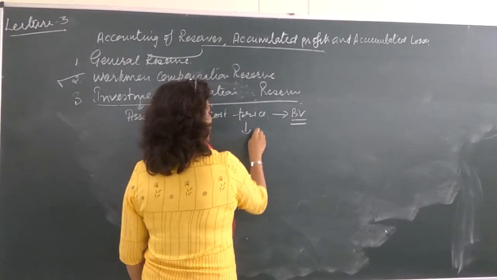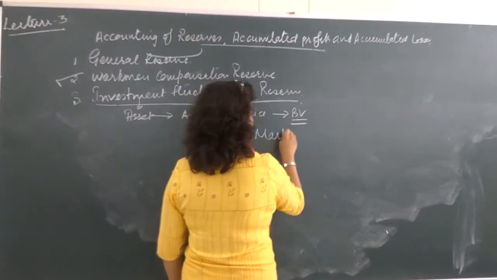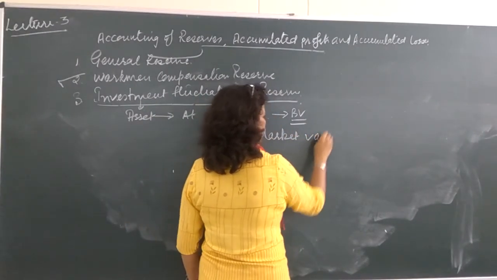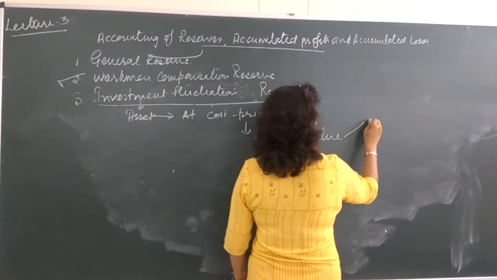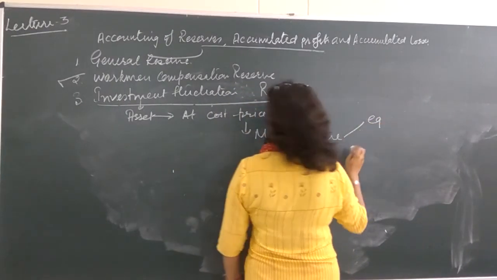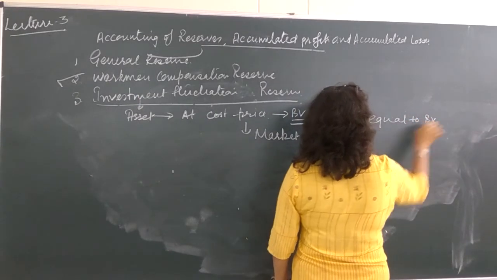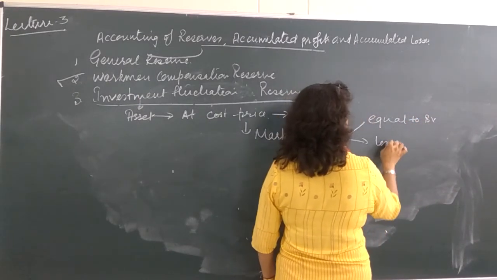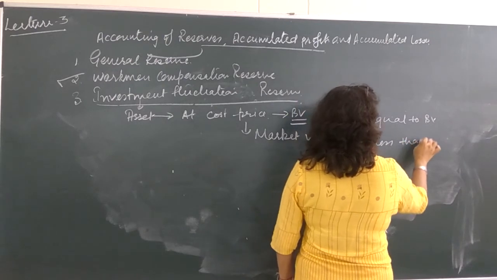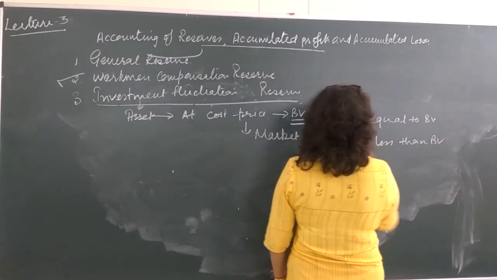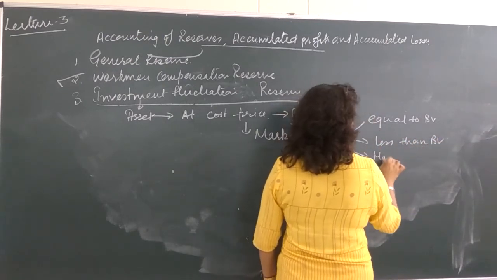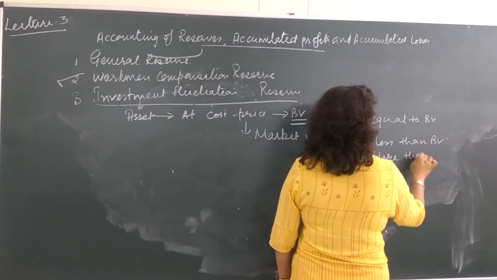But we know that market value of investment may be equal to book value, it may be less than book value, it may be more than book value.